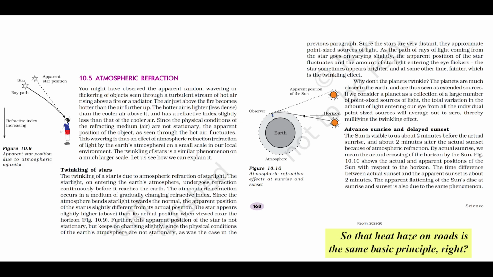So that heat haze on roads is the same basic principle, right? And is this why astronomers build telescopes way up high on mountains or in space to get above most of this distorting atmosphere?